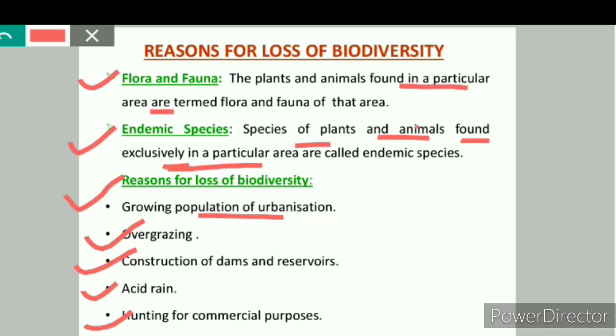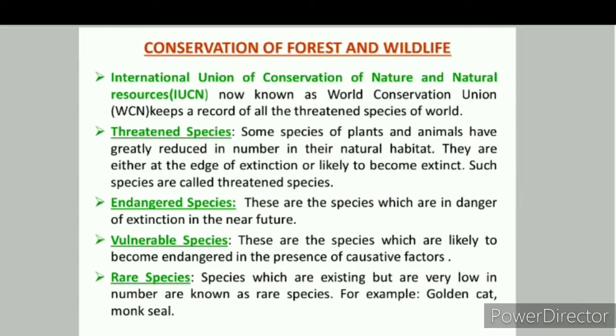Now, after understanding the reasons for the loss of biodiversity, we have understood that there is an urgent need to conserve the forest and wildlife. So let's talk about that.